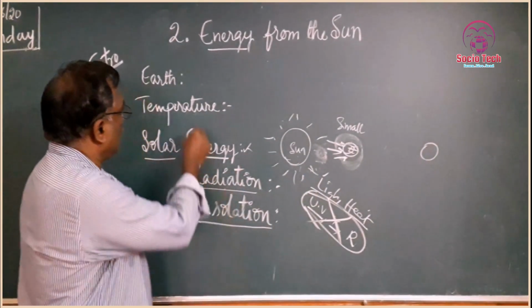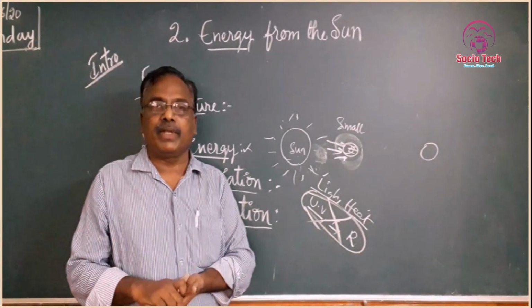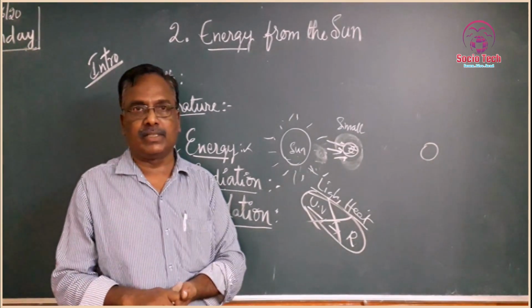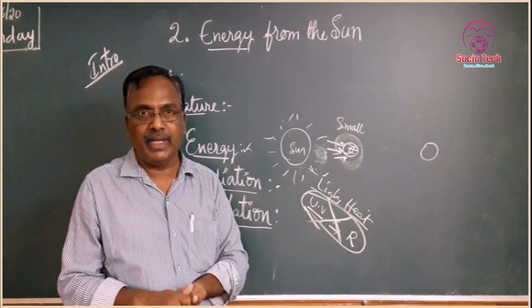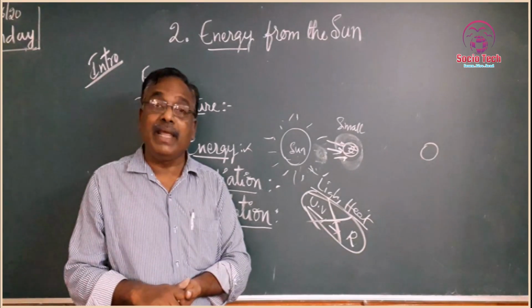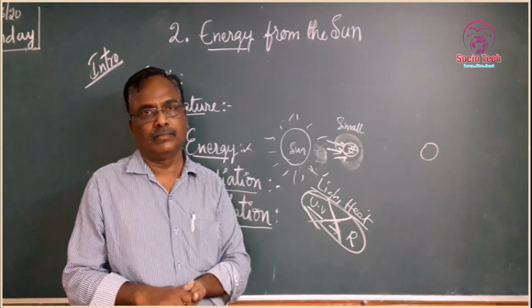However, here I am talking about temperature. Temperature is very, very important. Temperature changes: morning to afternoon, afternoon to evening, evening to night, season to season, place to place, the temperature changes.